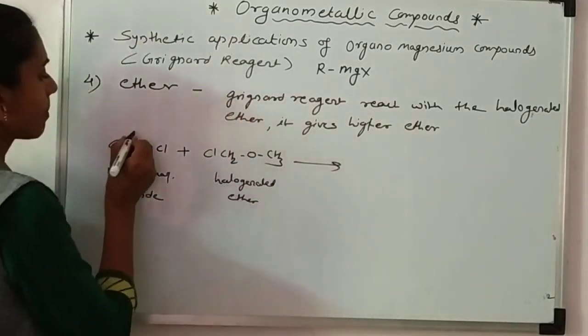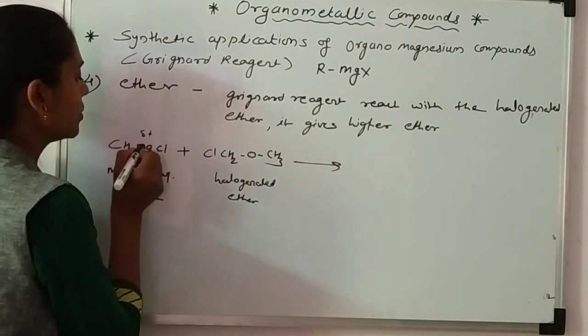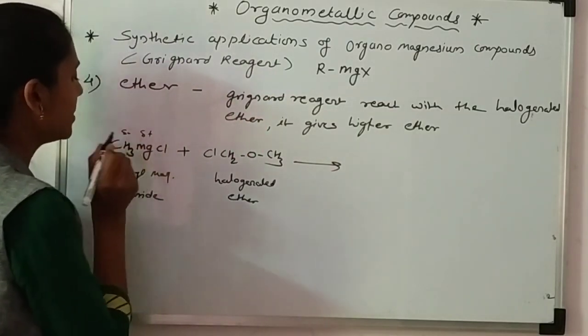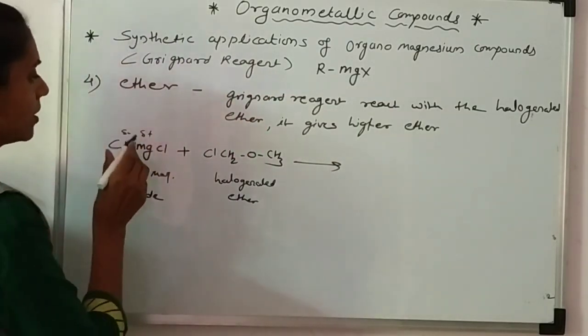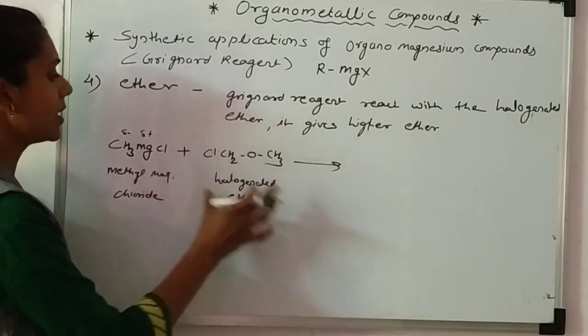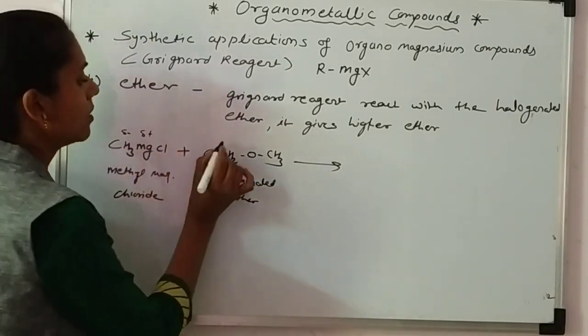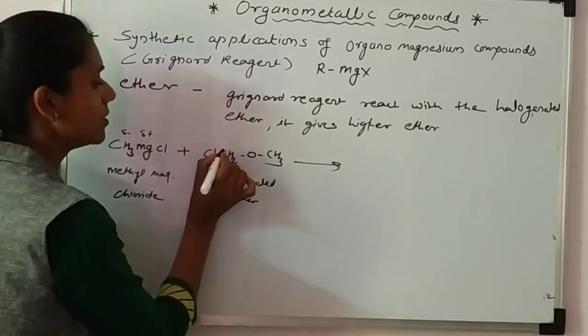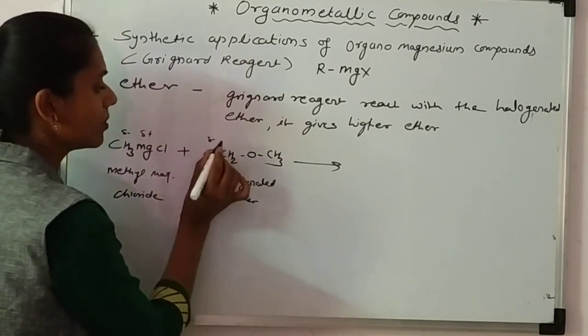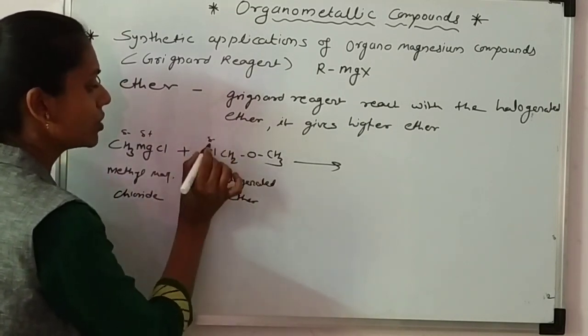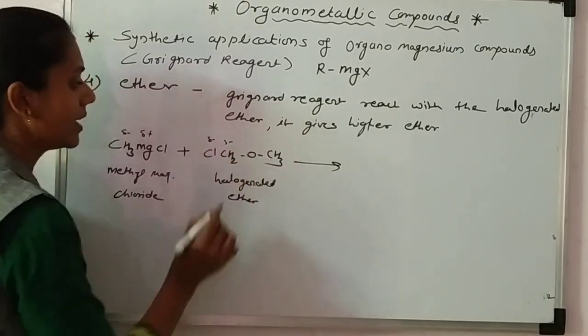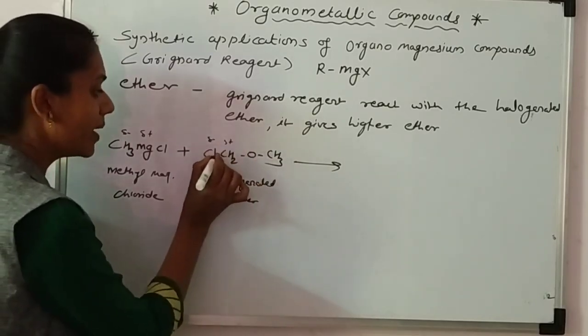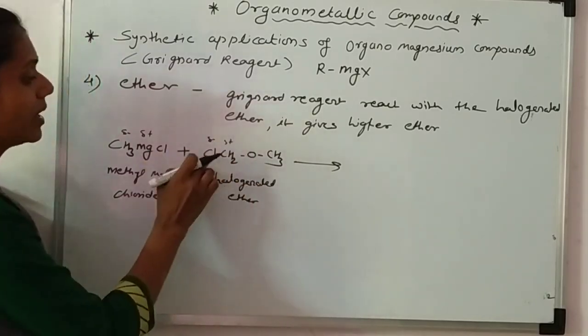What happened in this reaction? You know that actually the mechanism is the same in every reaction, but the other reactant is different. So the reaction is very easy here. Chlorine is more electronegative than oxygen, so it is delta negative, and this carbon is delta positive. So we break the bond between this carbon and the halogen.